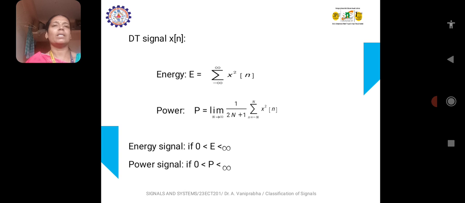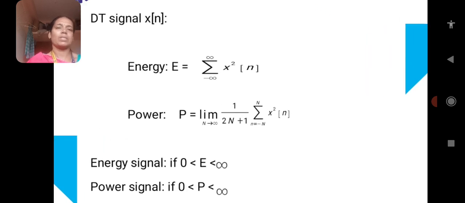In the same way, if the given signal is a discrete time signal, we can identify whether it is energy or power using the formula E is equal to summation n is equal to minus infinity to plus infinity x square of n. Similarly for power, limit N tends to infinity 1 by 2N plus 1, summation n is equal to minus N to plus N x square of n. So for any signal, from the calculation of the formula, we can identify whether the given signal is energy or power.